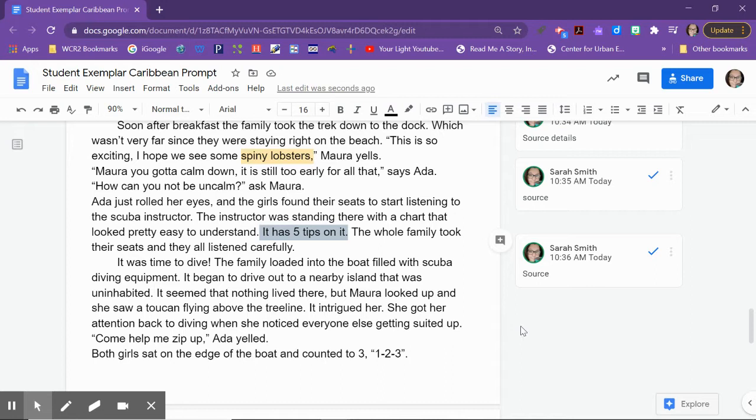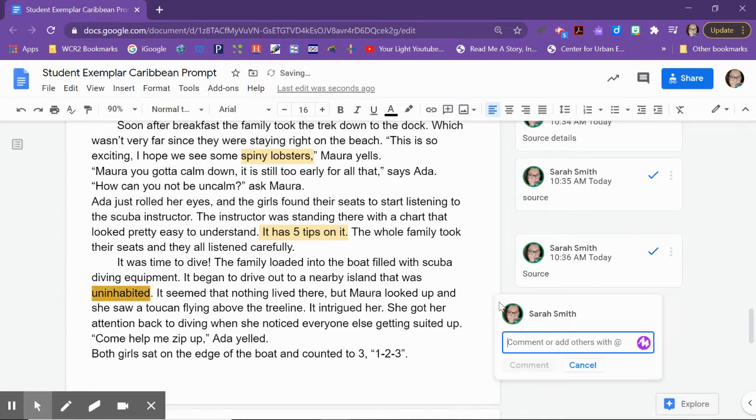It was time to dive. The family loaded into the boat filled with scuba diving equipment. It began to drive out to a nearby island that was uninhabited. This word cracked me up. This is one of those precise language things. So she had they drove out to an island. Originally, I think she had, that had no people living on it.